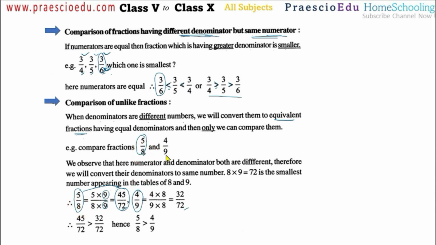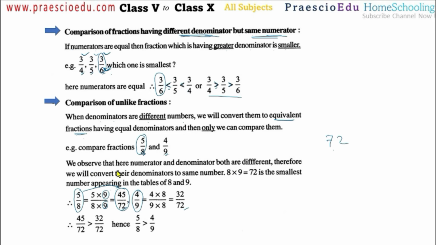Now here 8 and here 9. So what is the LCM, the common multiple, for 8 and 9? Better we will directly multiply 8 and 9. So automatically 8 multiplied by 9 is 72. So 72 is an LCM which will automatically be in the 9 table and the 8 table, because we are multiplying 8 and 9 itself. Okay, so this is also a way of finding the common multiples. So 72 is a common multiple.